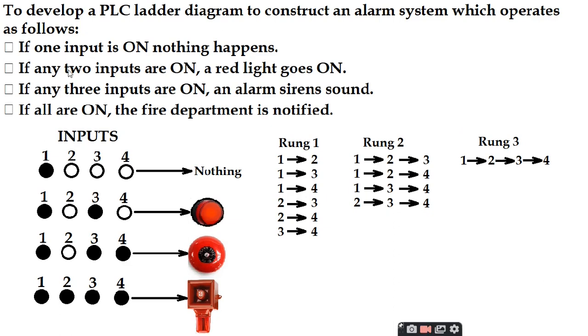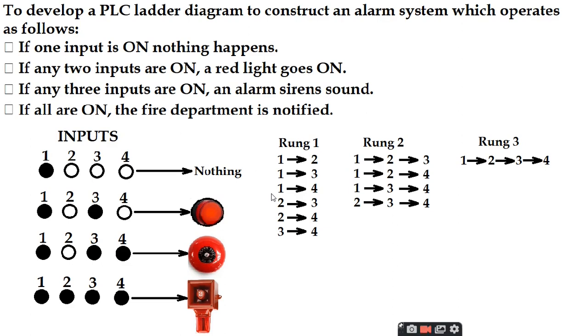According to this given problem, we can take four inputs, and we can check for all these four cases by designing the ladder diagram. There are four cases. Correspondingly, we can take four inputs. For the first case, if one input is on, nothing happens. Input 1 is on, nothing is happening. We have to design the ladder diagram according to this. For the second case, 1 and 3 are on, two inputs are on, the red light goes on. In the third case, 1, 3, 4 are on, a siren sounds. And in the fourth case, 1, 2, 3, 4 are all on, the fire department gets notification.